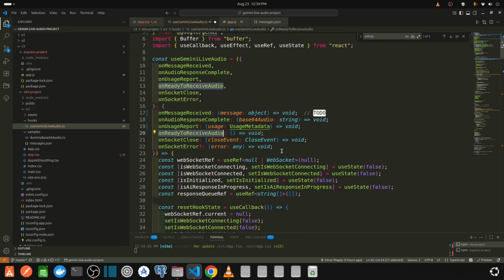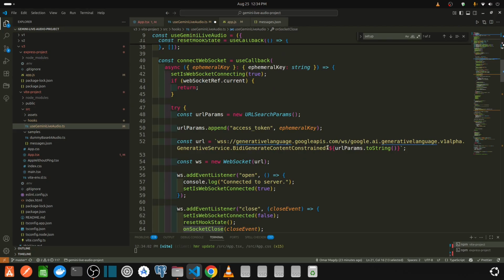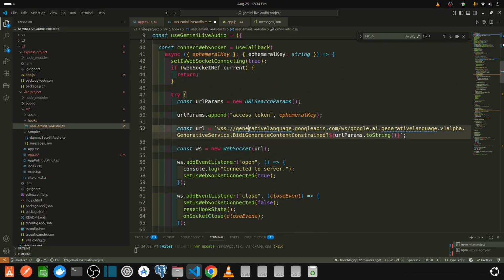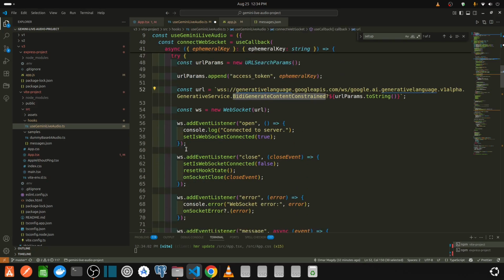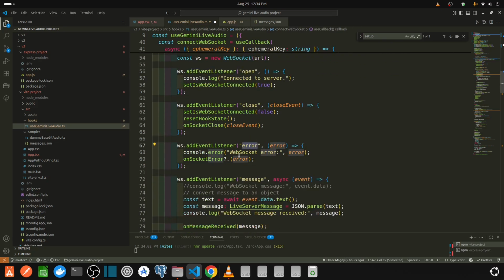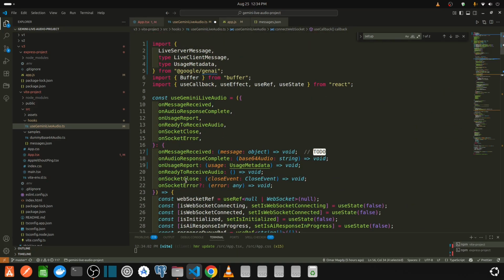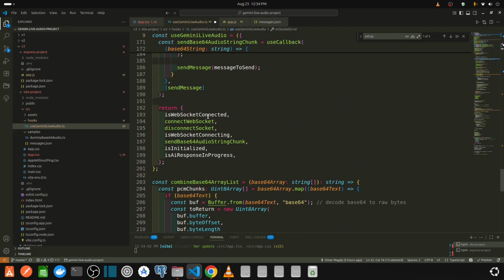Ready to receive audio is a function for when the hook is ready to receive audio. On socket close: what happens when we are communicating with WebSockets to this URL? The WebSocket is open and it's closed. It can create an error, or it can be closed, it can be opened. So on socket closed, on socket error. So what does this hook return? This hook returns is WebSocket connected, a Boolean value that represents whether the WebSocket is connected or not.